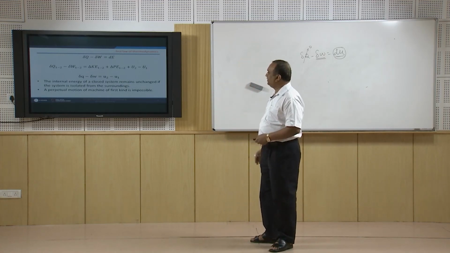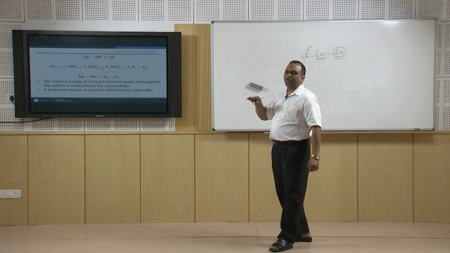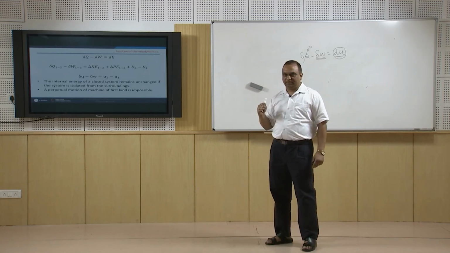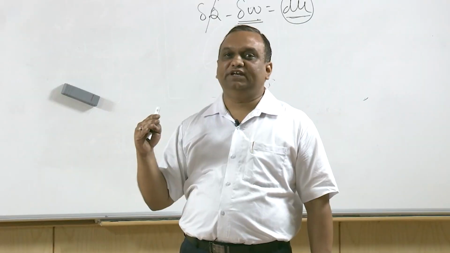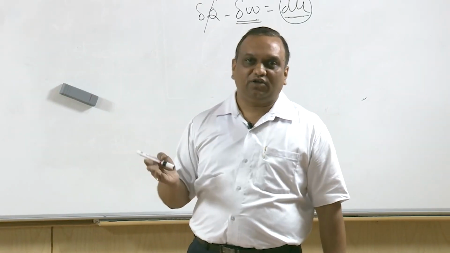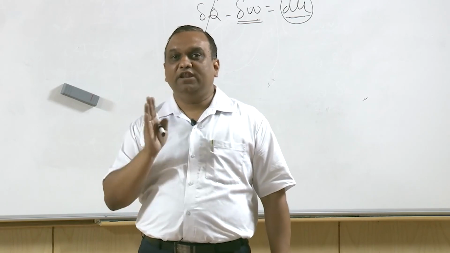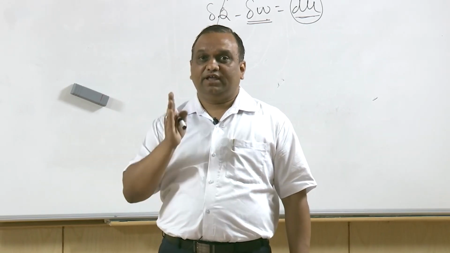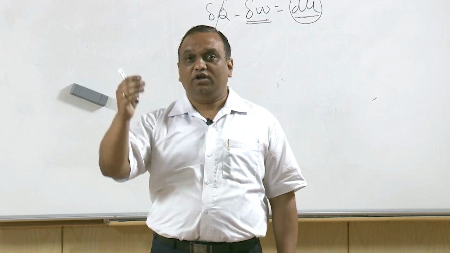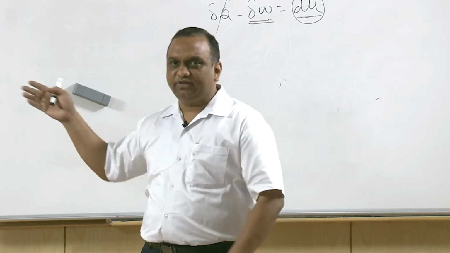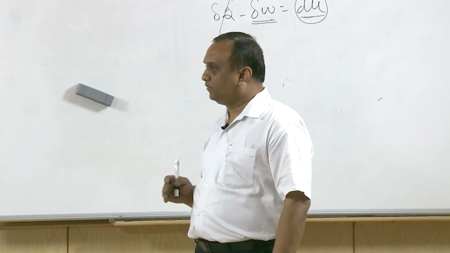In fact, there are three types of perpetual motion machines: first kind, second kind and third kind. The second kind of machine is one which has 100% efficiency. That is a violation of the second law of thermodynamics. So no machine can have 100% efficiency. It means a machine cannot draw a certain amount of energy from the source and do an equal amount of work. That we will discuss during the second law of thermodynamics.